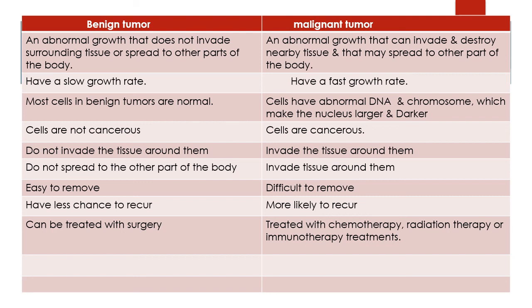So a benign tumor does not invade the surrounding tissue, but a malignant tumor always invades the tissue around it. A benign tumor does not spread to other parts of the body, but a malignant tumor does. A benign tumor is easy to remove, but a malignant tumor is difficult to remove. There is less chance of a benign tumor recurring, and a malignant tumor is more likely to recur. A benign tumor can be treated with surgery, and a malignant tumor is treated with chemotherapy, radiation therapy, or immunotherapy.